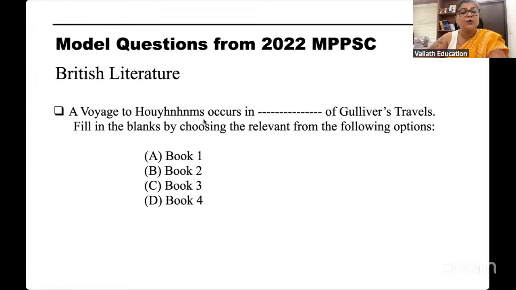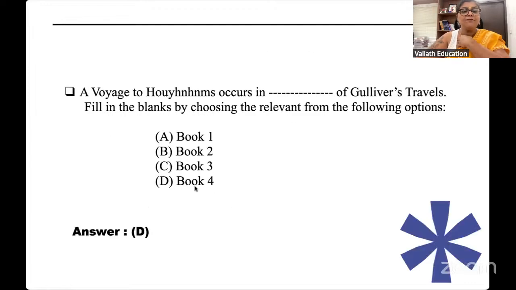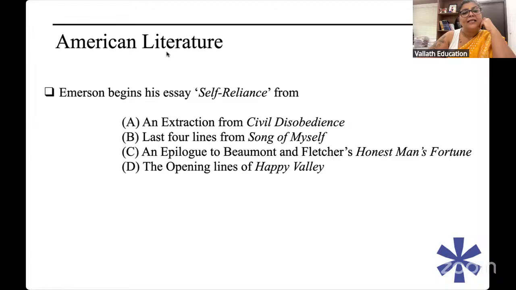The voyage of Houyhnhnms occurs in which book of Gulliver's Travels? These are British literature questions. Many questions will be from British literature. A lot of questions will be there. The answer is book 4. The voyage to Houyhnhnms. What are Houyhnhnms? Houyhnhnms are horses endowed with reason. Then there are questions from American literature.